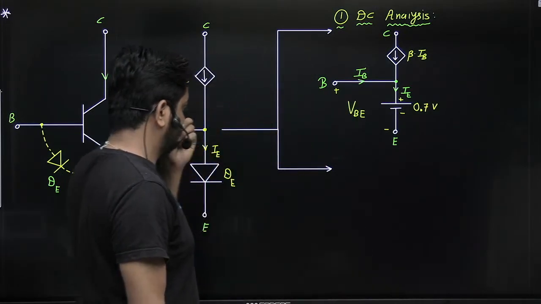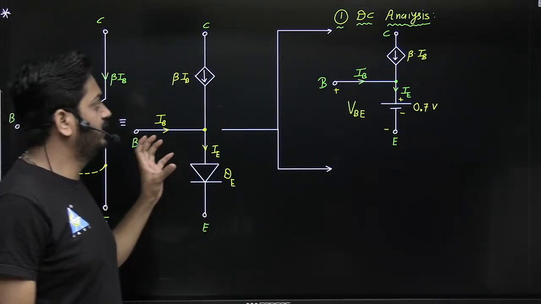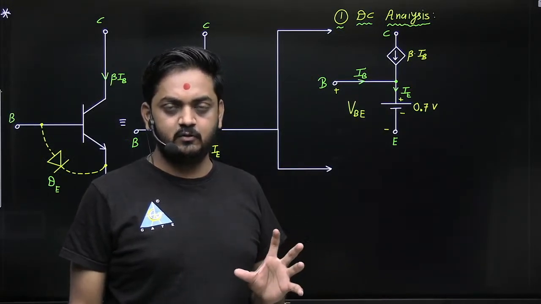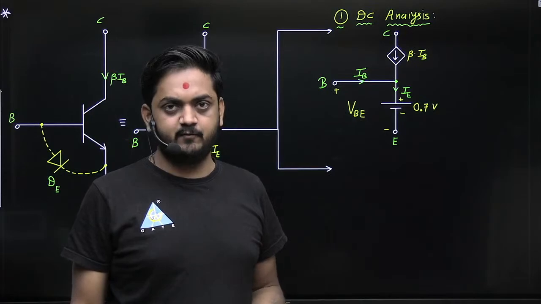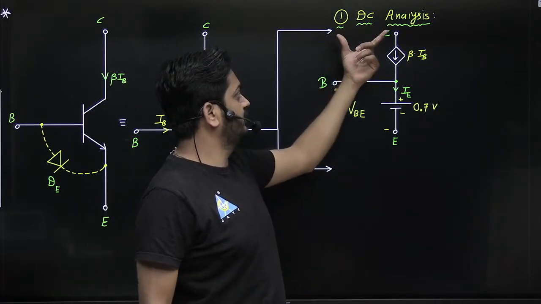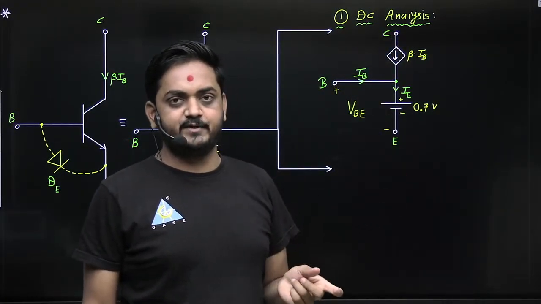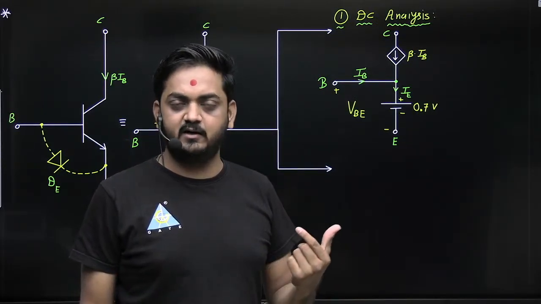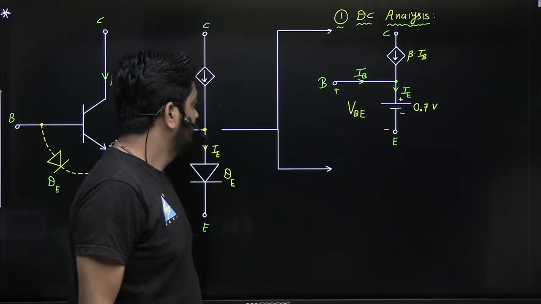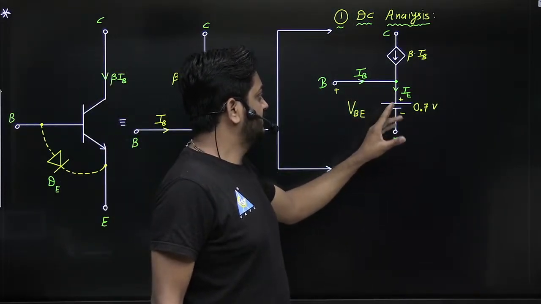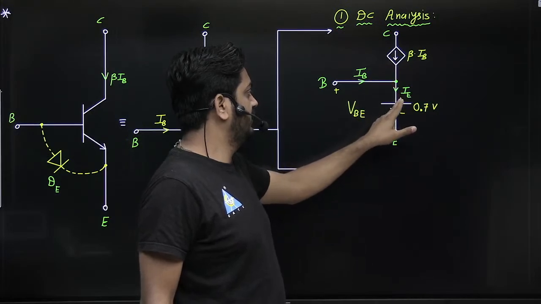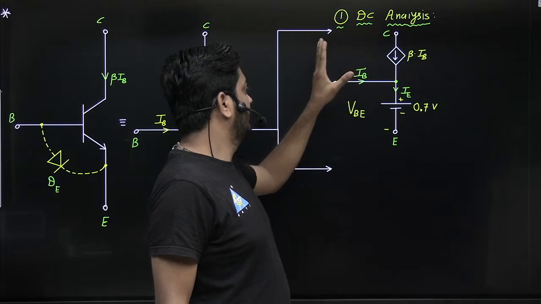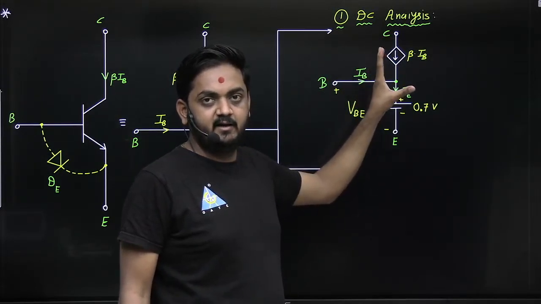So while doing DC analysis, all the AC sources are 0. AC sources should be 0. All the capacitors act as open circuit from the DC point of view. So when you are doing DC analysis, you have to replace all the capacitors with open circuit, and all the AC voltage sources are connected to ground, guys. And you have to find all the DC parameters like collector current, emitter current, base current, collector voltage, emitter voltage, base voltage, VCE, Q point.